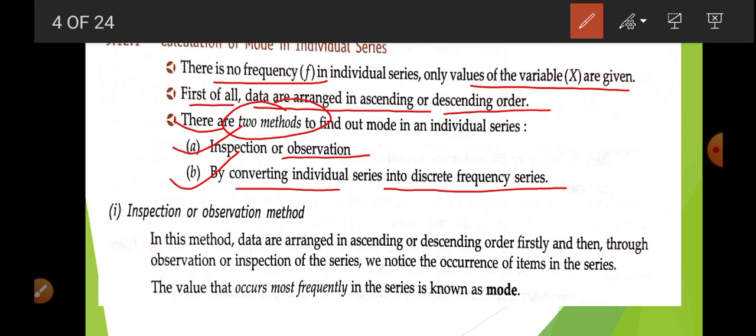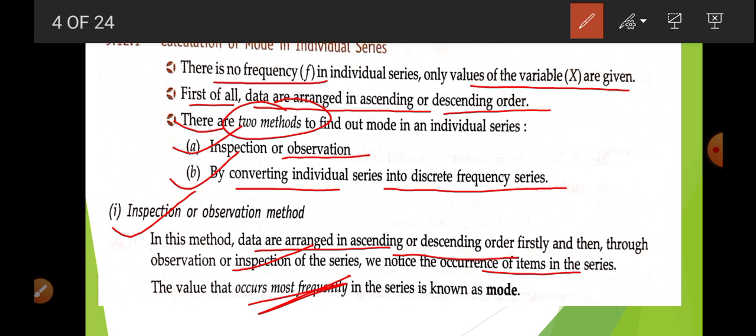Let us start with the first one, the inspection or observation method. In this method, data are first arranged in ascending or descending order. After that, we inspect which number occurs the maximum number of times, which number is repeated the highest number of times.